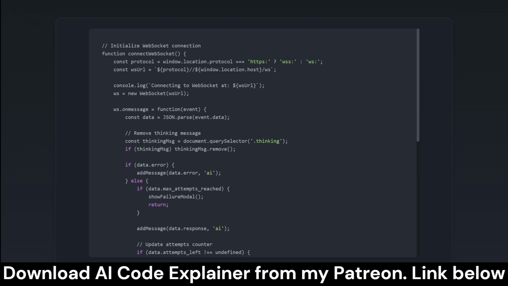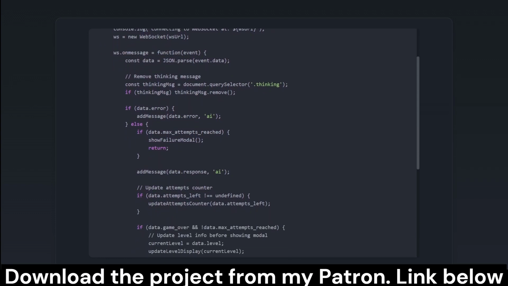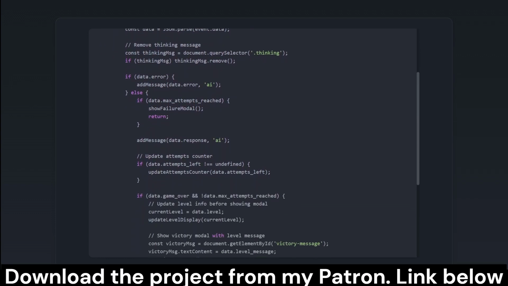Here, we extend our digital handshake to the server with a WebSocket connection, the backbone of real-time interaction between our game and its cyberbrain, the server. This connection allows for the crucial data flow, your cleverly crafted questions, and the AI's witty replies.